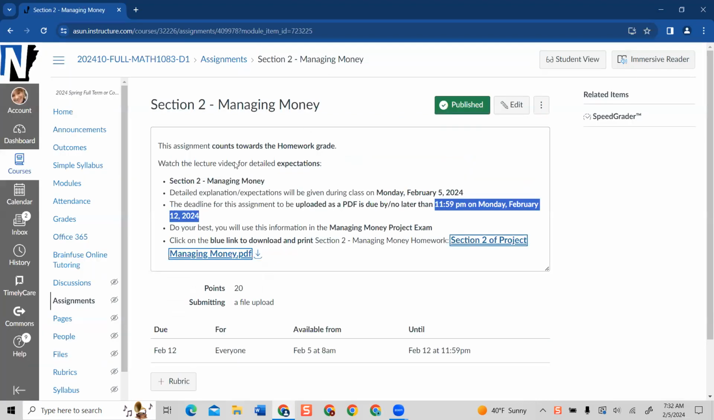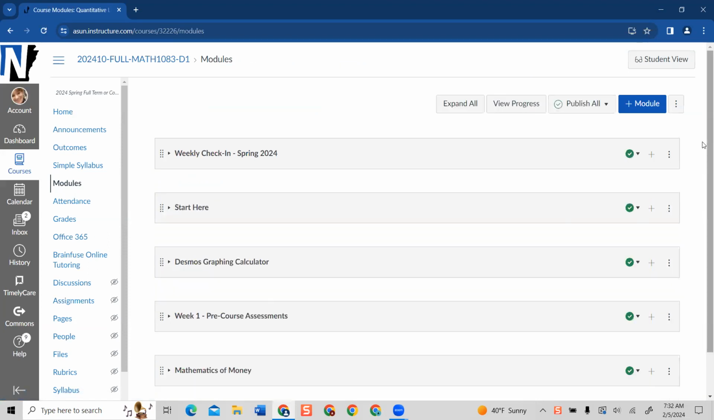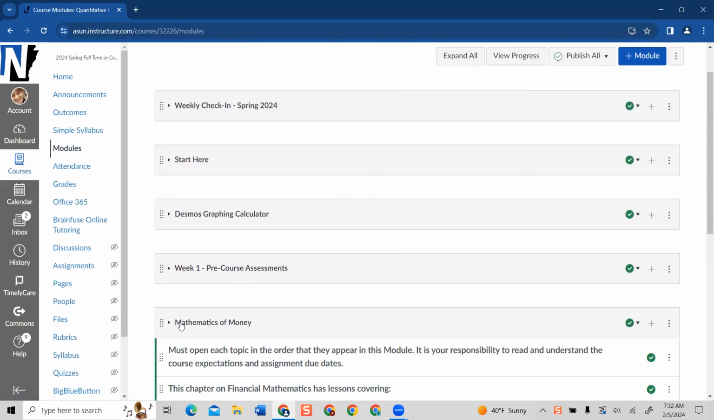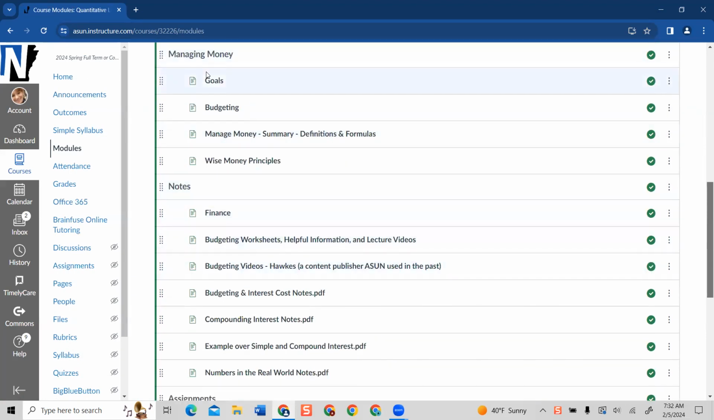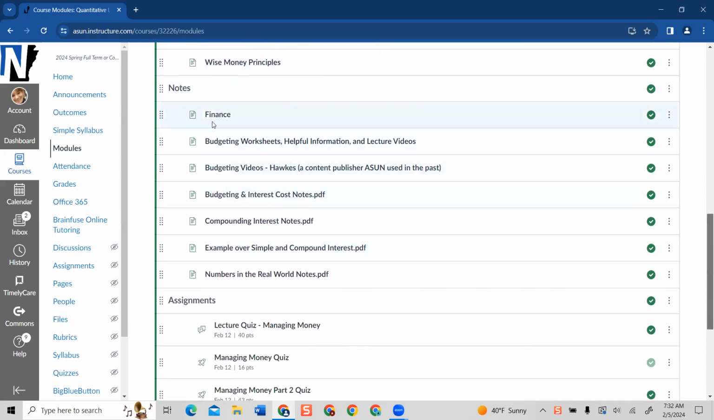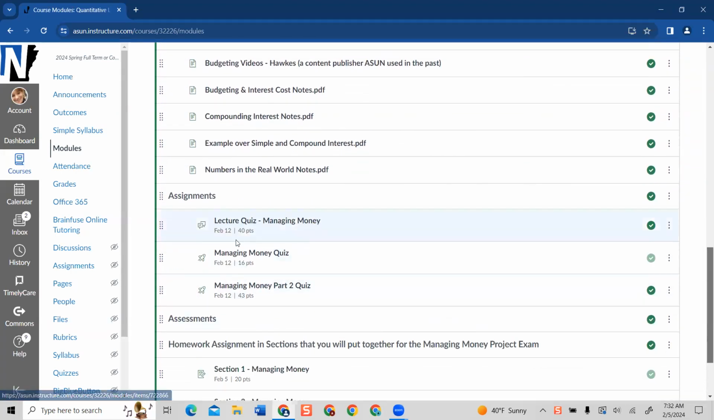And I just want to take a minute. Let's go to the modules page. If you go to the module, Managing the Mathematics of Money, right here are the course managing goals. That is helpful information. And then the notes right in here is where you're going to find worksheets. And please don't forget you have these 3 assignments to do as well. Thank you.